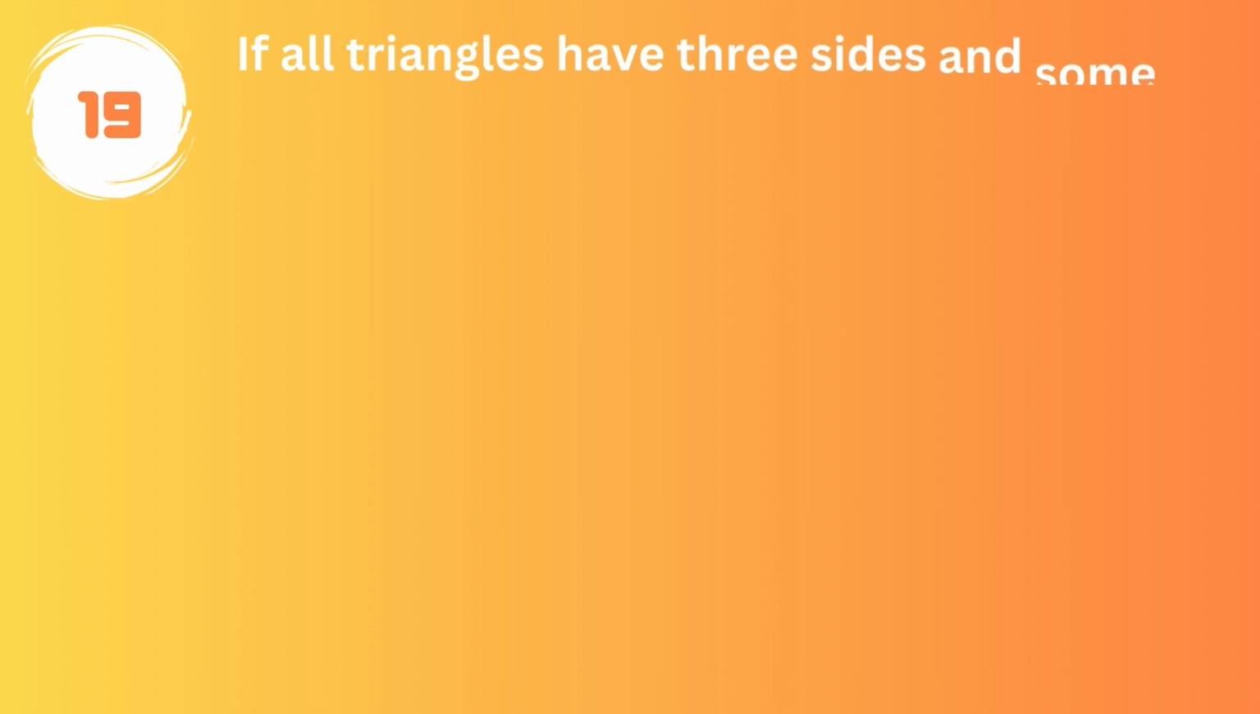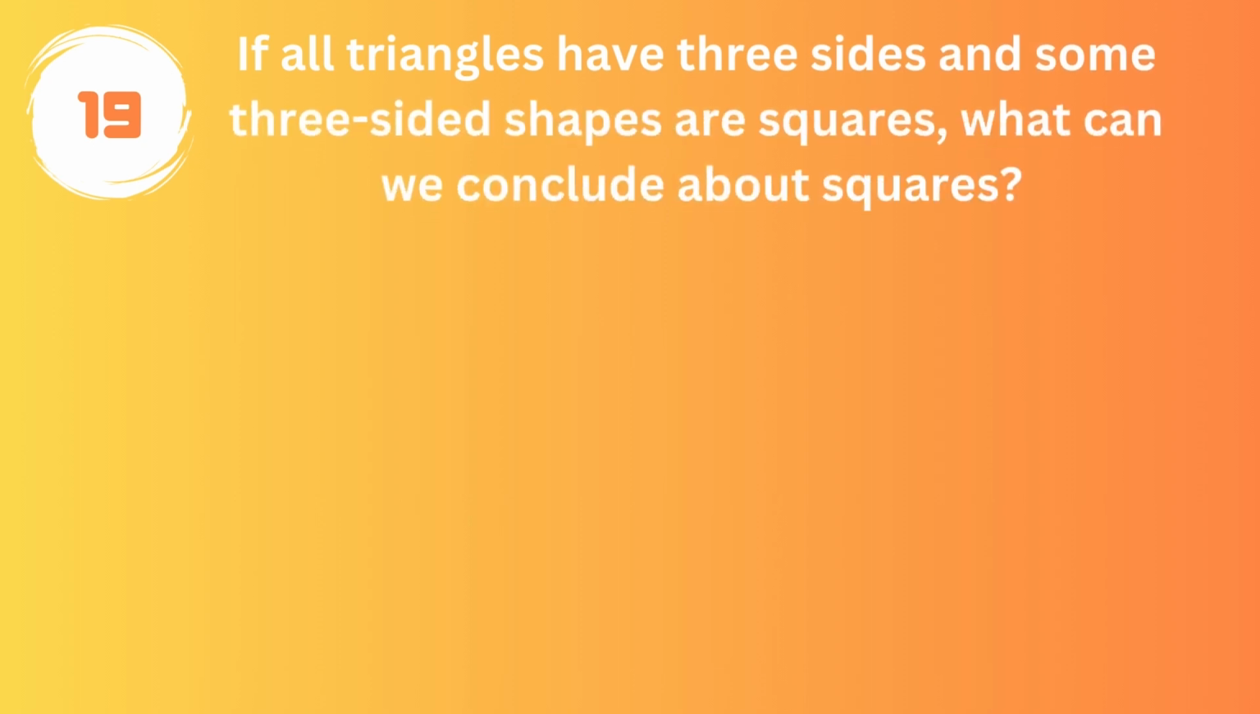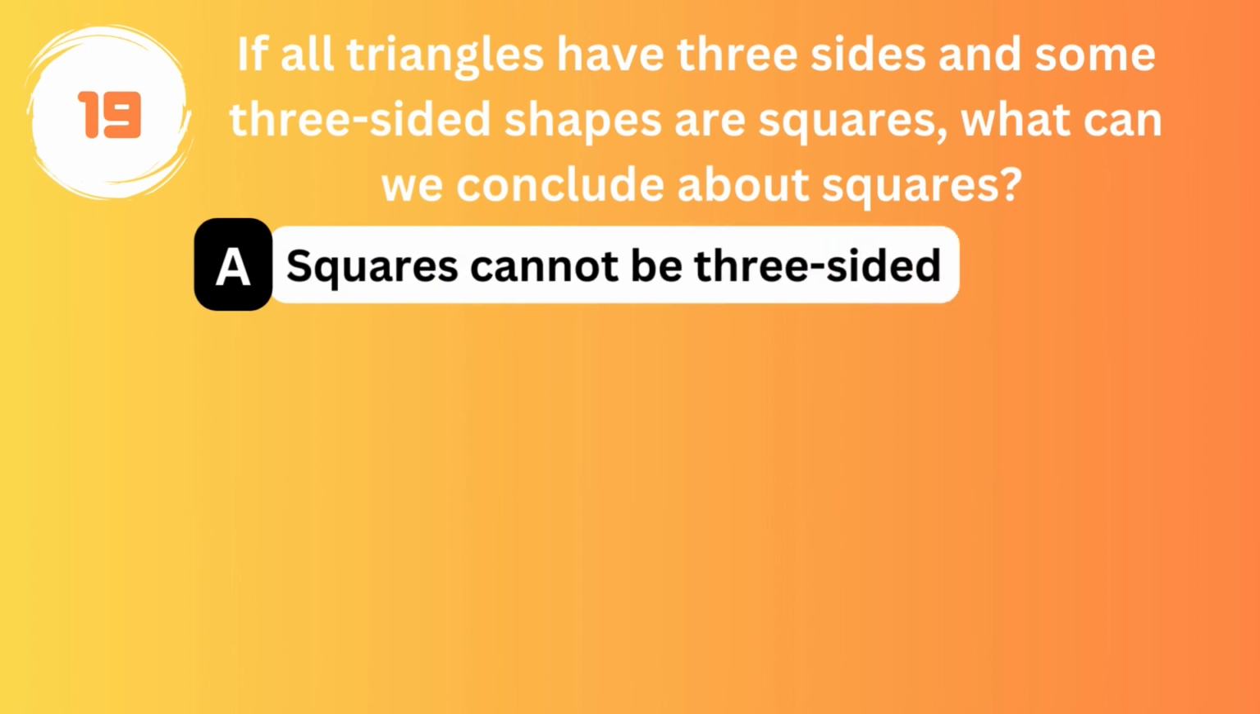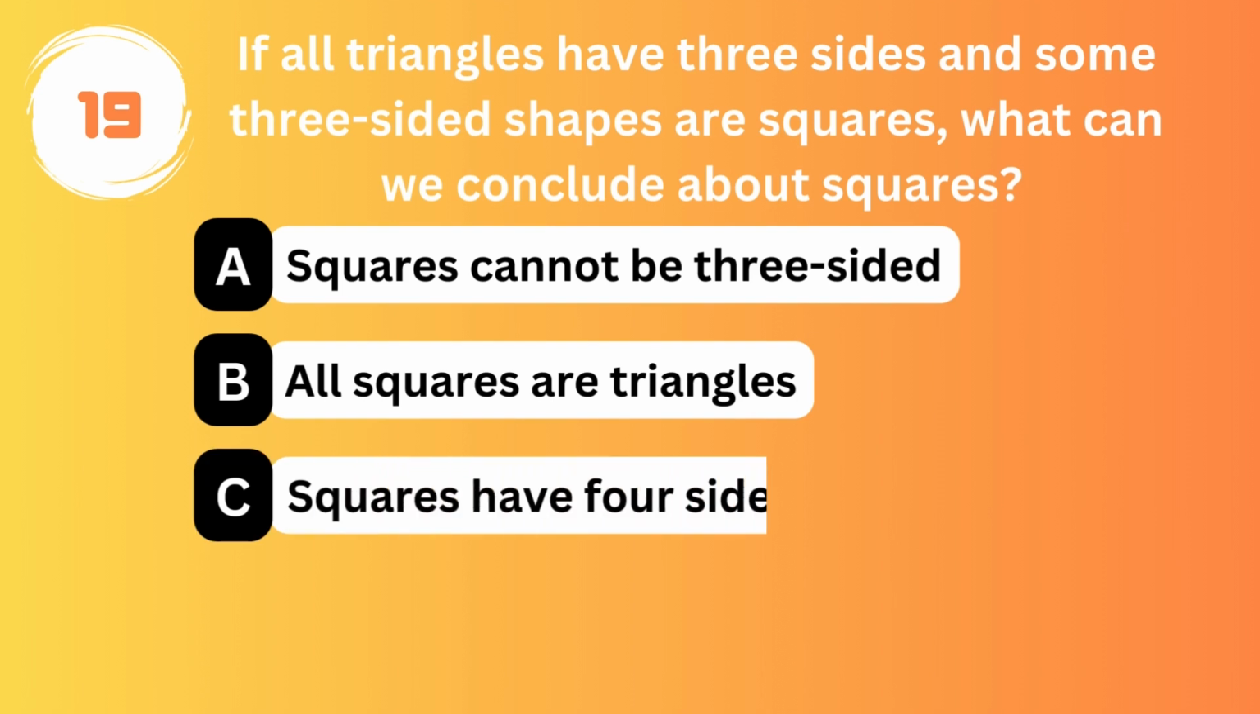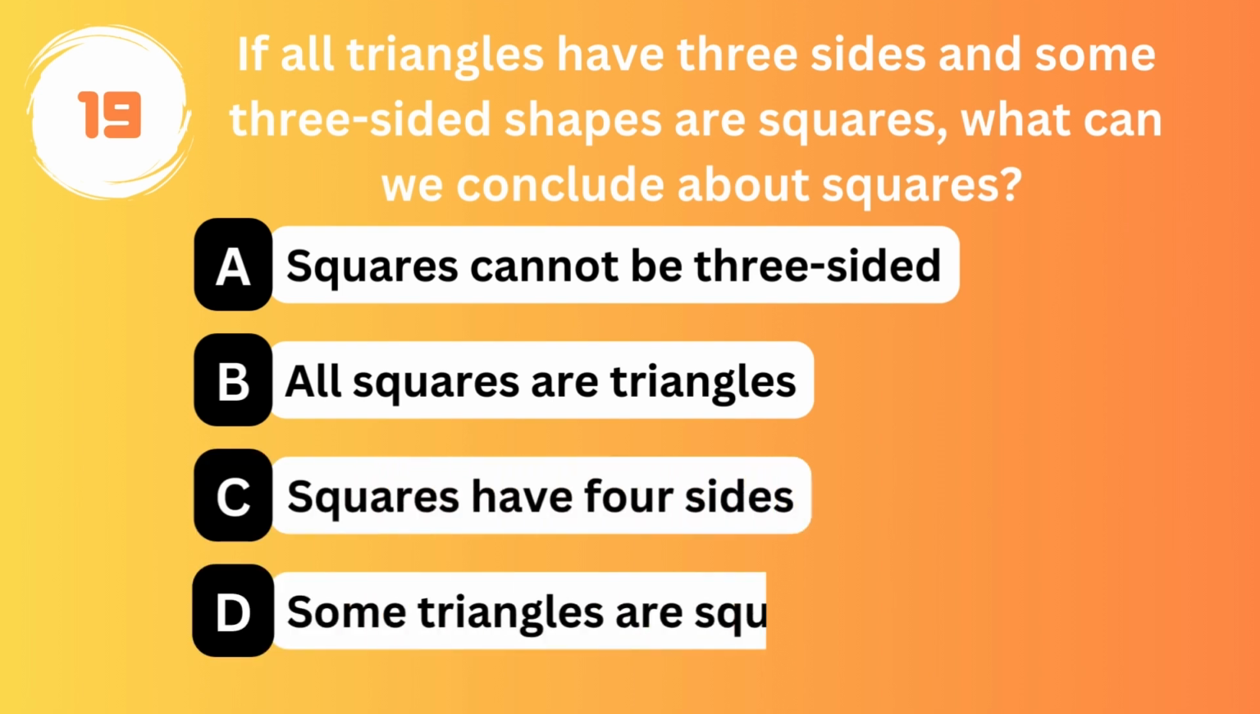If all triangles have 3 sides and some 3-sided shapes are squares, what can we conclude about squares? Option A. Squares cannot be 3-sided. Option B. All squares are triangles. Option C. Squares have 4 sides. Option D. Some triangles are squares.